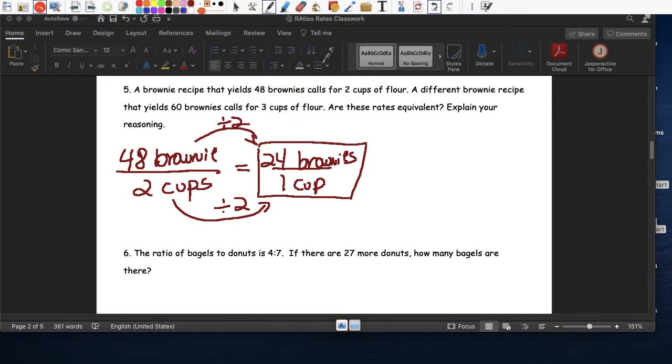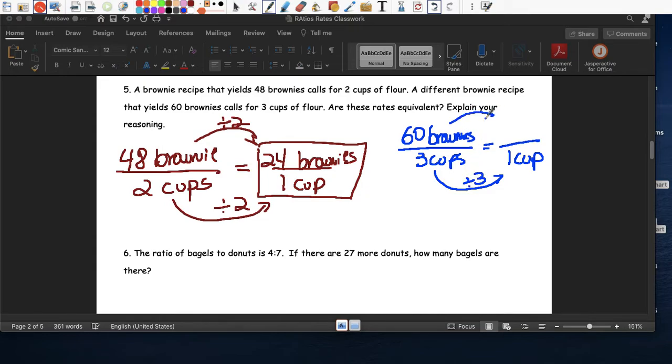Let's see the other one. El otro es 60 brownies for 3 cups. Let's find the unit rate también. Si el unit rate is the same, es el mismo, entonces los dos son igual uno al otro. This one is divided by 3. 60 divided by 3 is 20. Here we can make 20 brownies con un vaso de harina.